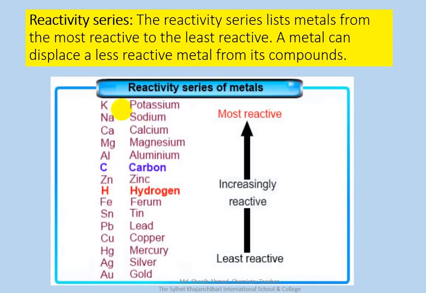Below hydrogen, iron, tin, lead, copper, mercury, silver don't react with dilute acid.